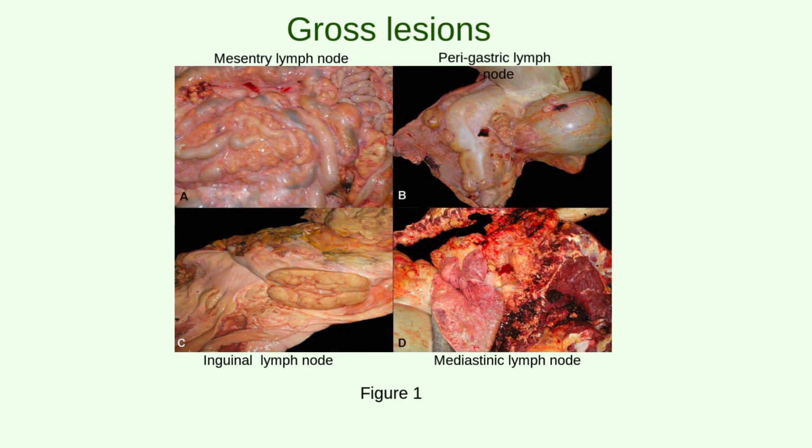From the gross lesions, we can see that the submandibular, prescapular, iliac, pulmonary, hepatic, splenic, inguinal, mesenteric, and mediastinal lymph nodes were severely enlarged. The cut surface of most lymph nodes reveals severe proliferation of a whitish cream soft tissue that replaced part of the normal architecture of the organs.